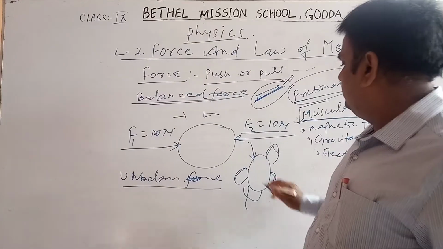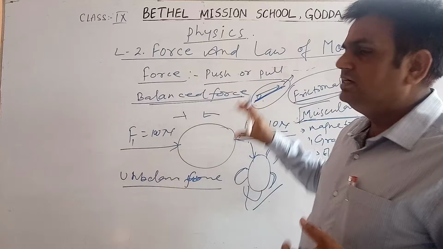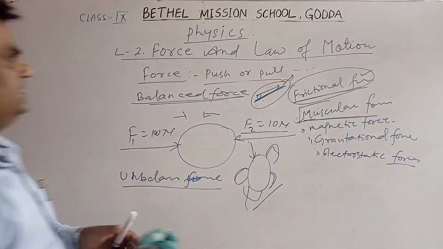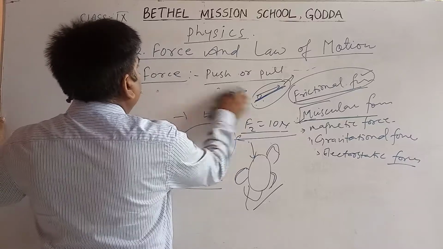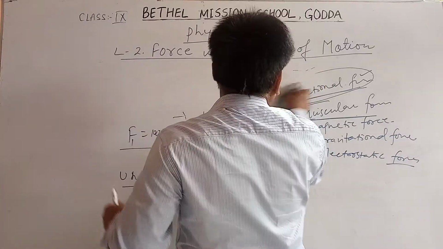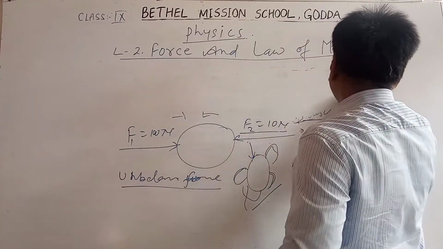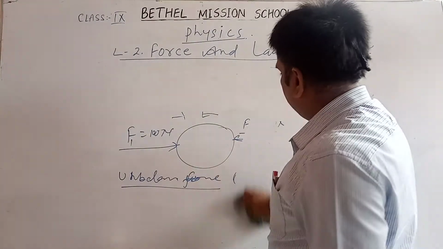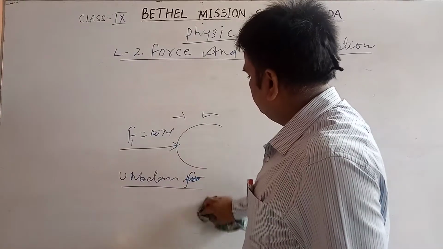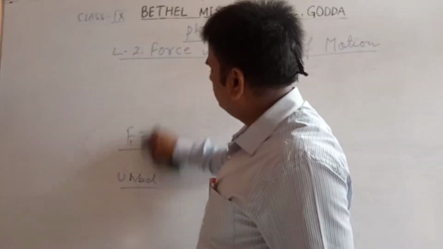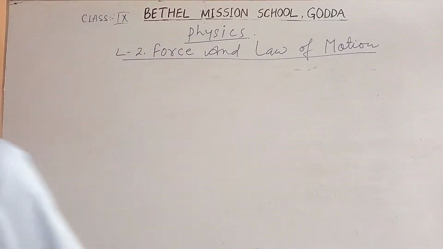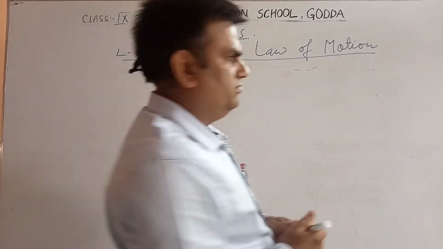Now, whatever you have studied in previous class 8, now here we see the laws of motion. There are three laws of motion given by Newton, which are known as the first law of motion, second law of motion, and third law of motion.